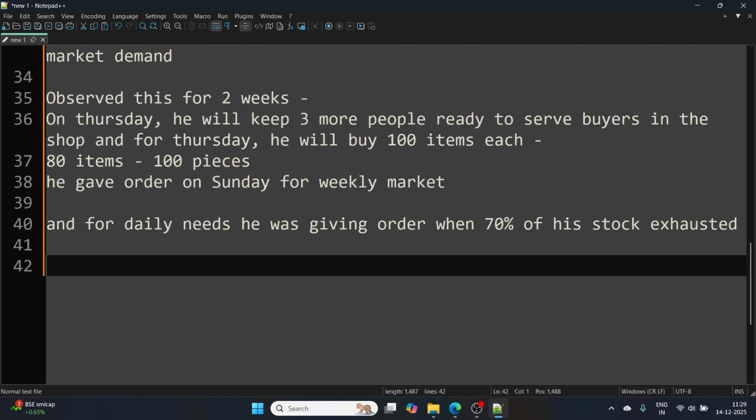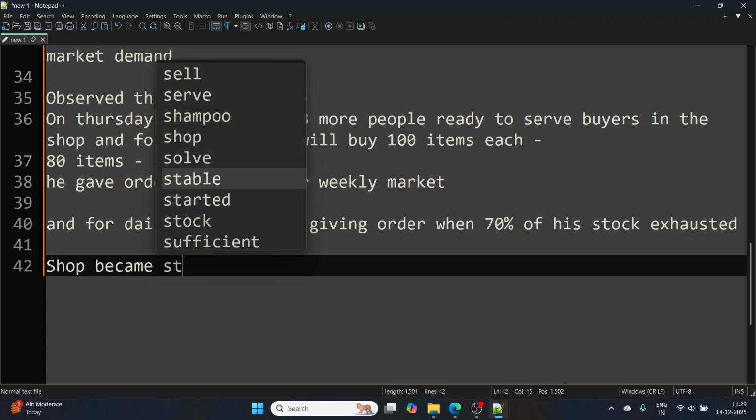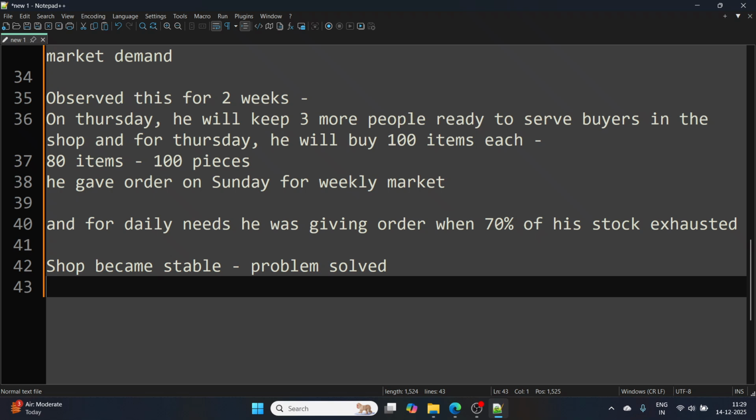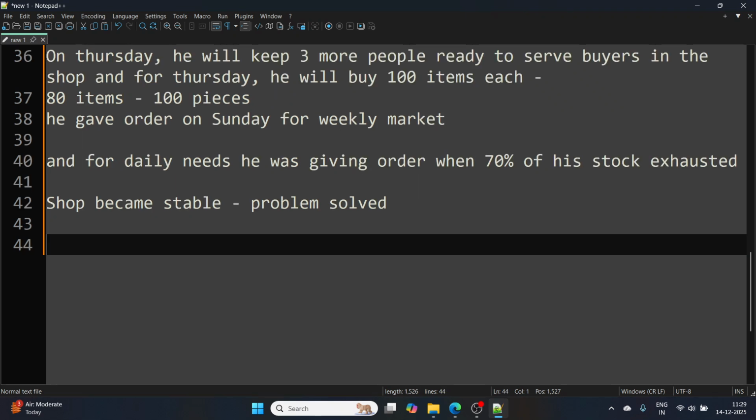Now, after all this happened, the shop became stable again, and Ganesh thought the problem was solved. But after a few days, what happened? Due to this stability, Ganesh got more demands from multiple villages.